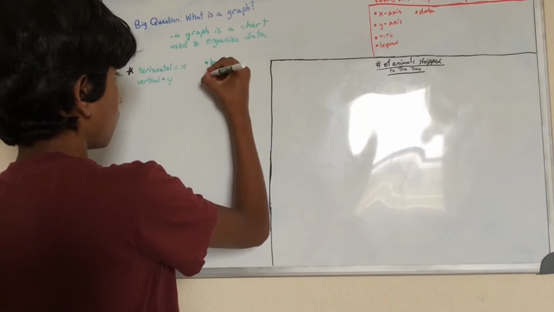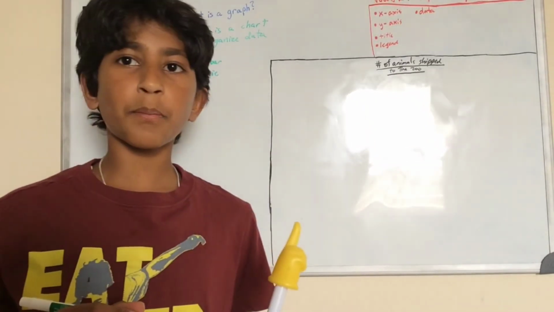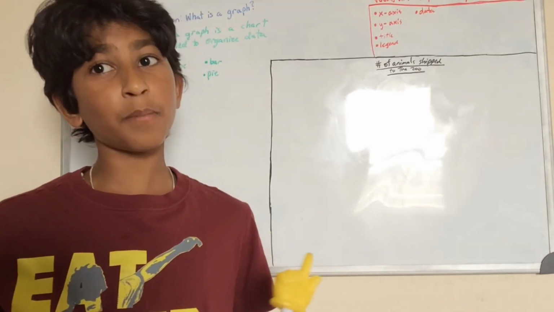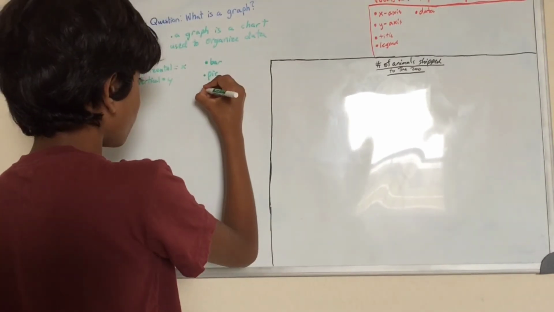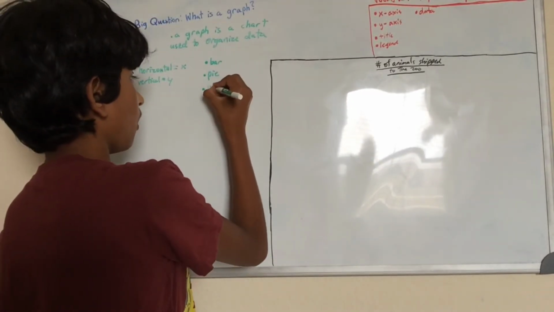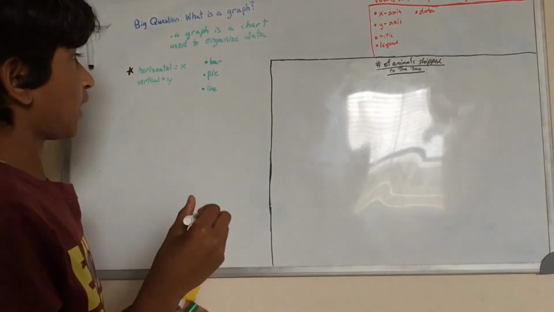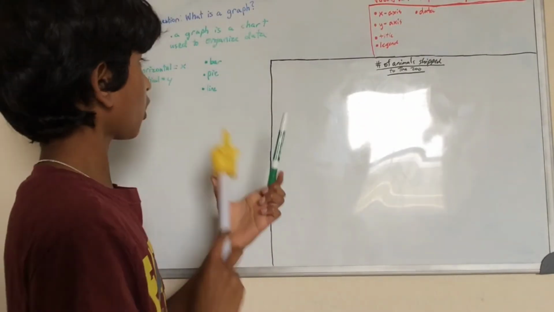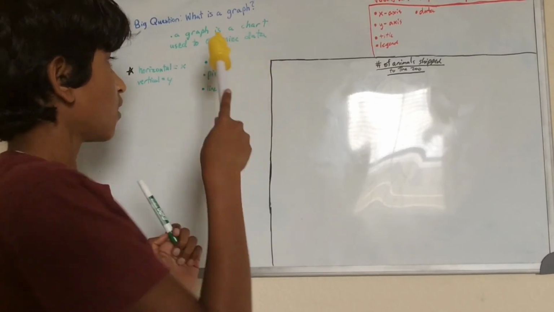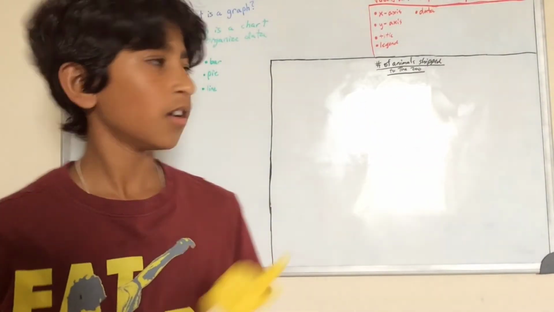There is pie graphs, and no, not the pie that you eat, but it's in the shape of the pie that you eat, which hence their name. And there are line graphs. So bar, pie, line, BPL. Bar graphs, pie graphs, line graphs.